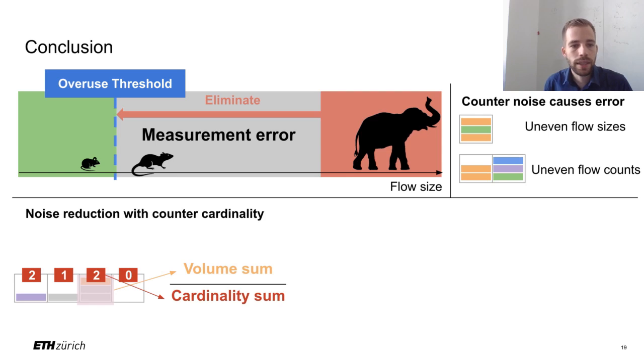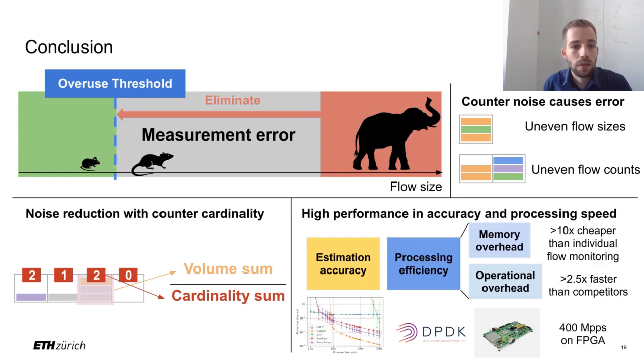Our central idea is to reduce this noise by additionally building on counter cardinality instead of only computing volume-based flow size estimates. The resulting LOFT algorithm is unique in its ability to find low-rate overuse flows with an overuse ratio below 3. Moreover, LOFT is suitable for high-speed packet processing, which we confirm with a DPDK implementation and an FPGA implementation.